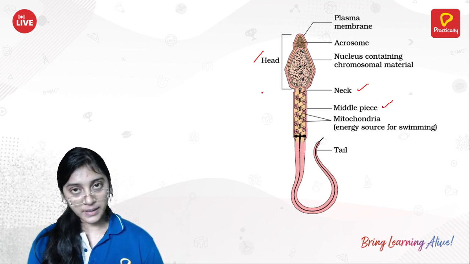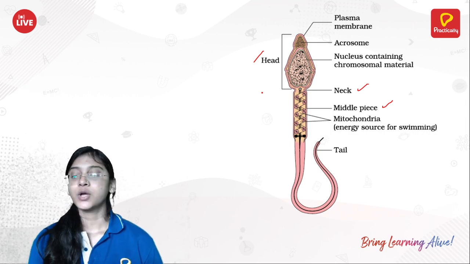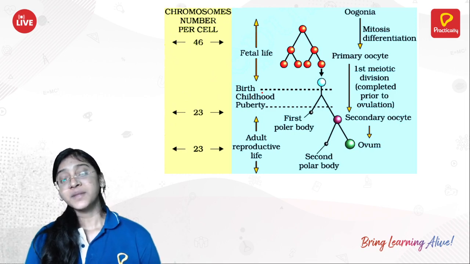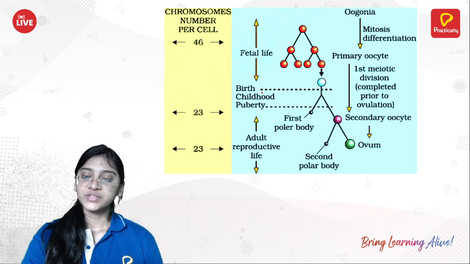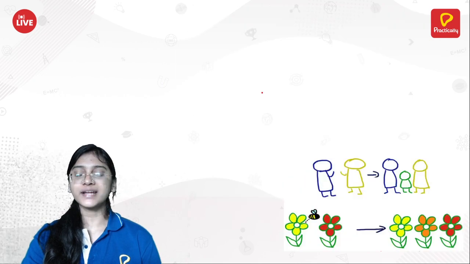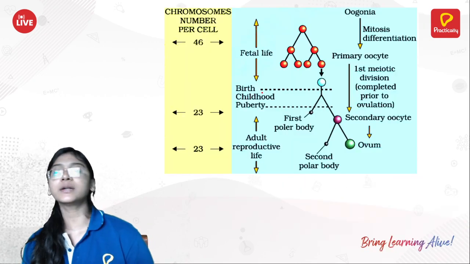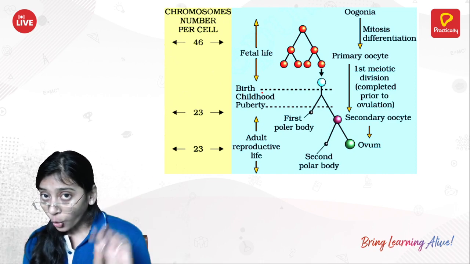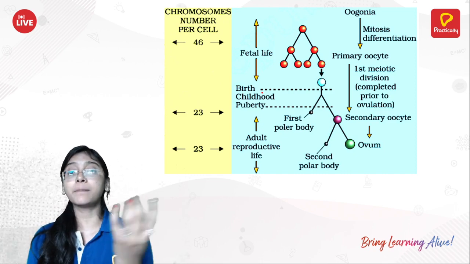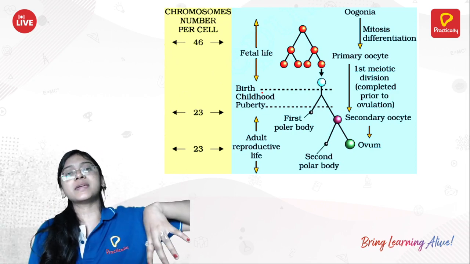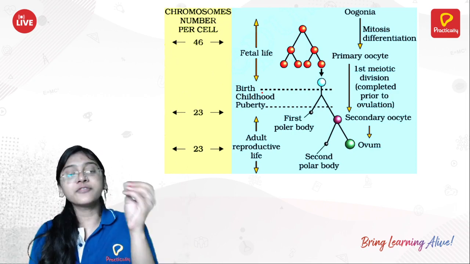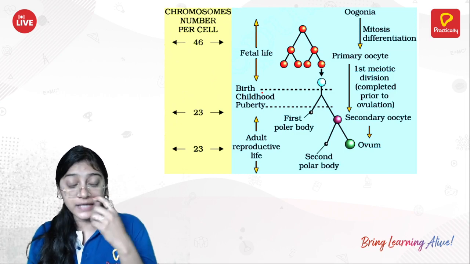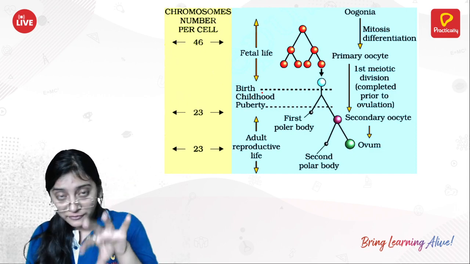Now let's understand oogenesis. What is oogenesis? Oogenesis is nothing but female gametogenesis. I thought let's not complicate it much, so I just brought one flow chart. In the case of the female, the development of the ovum starts even before the birth of the baby. Even before the birth of the female baby, you can see the starting of the growth of the female gamete.